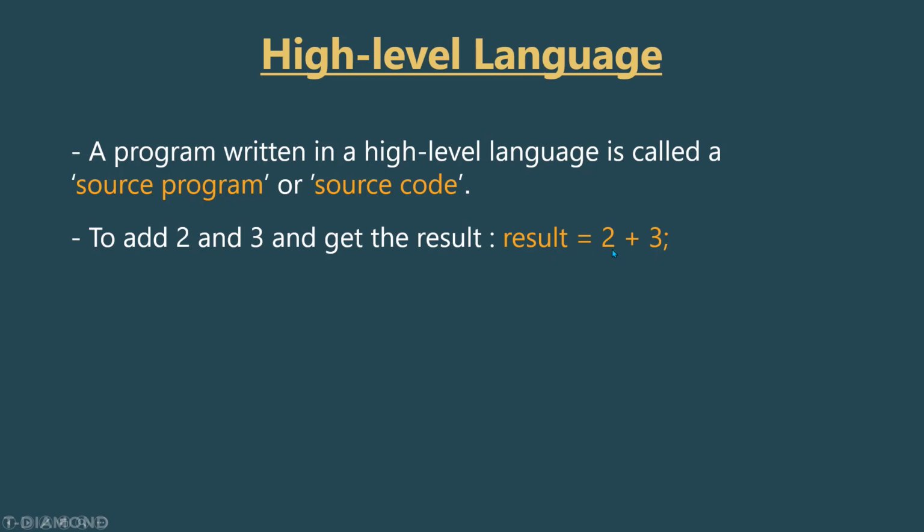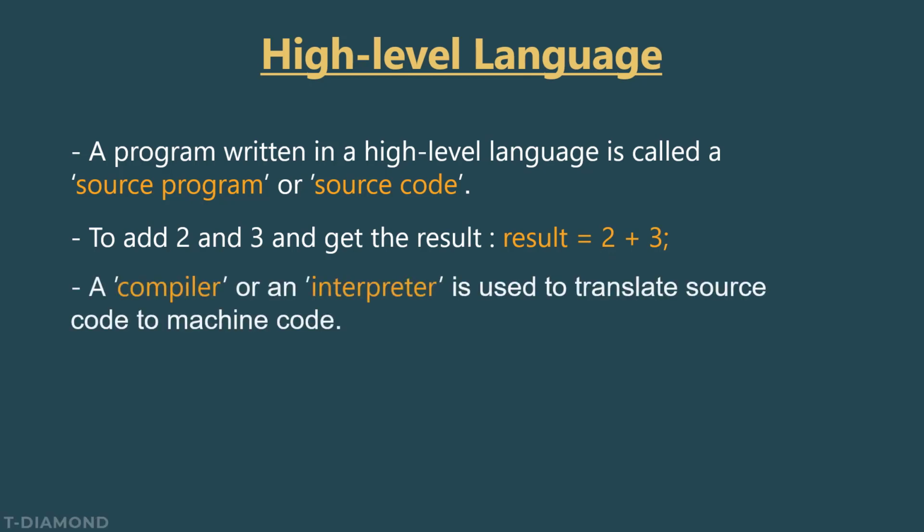Now just like before, this is a statement written using a high level programming language, so it cannot be executed. We should translate it to machine code and then we can execute it. So we can use what's called a compiler or an interpreter in order to translate a source code to machine code. And remember, source code is a program written using a high level programming language. For example, this statement over here is a source code because it is written in a high level language.